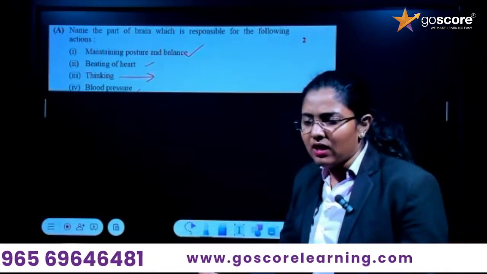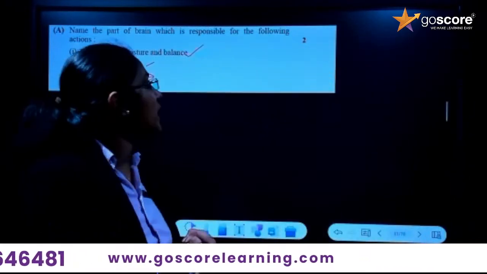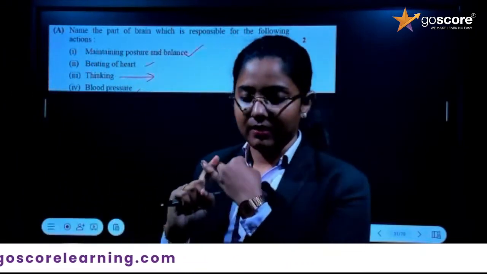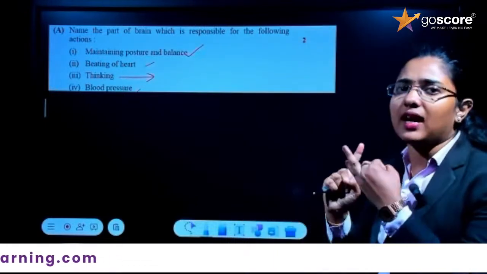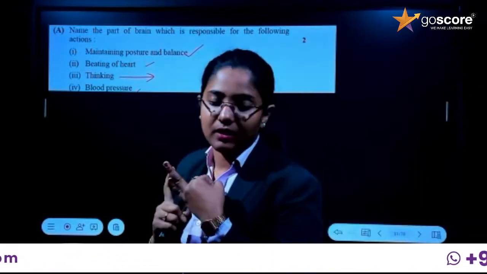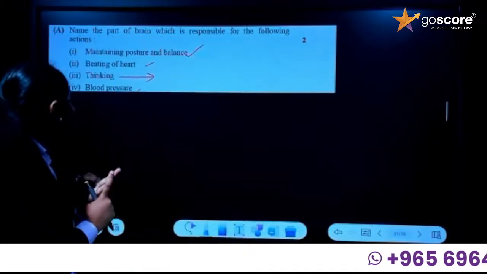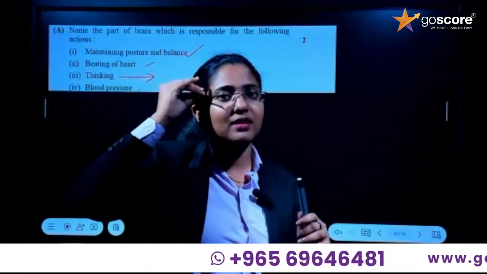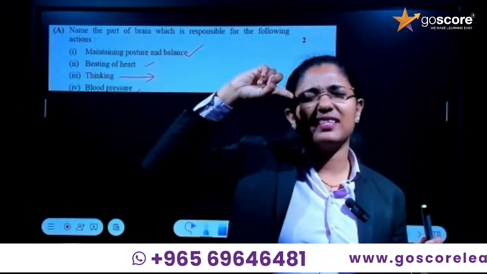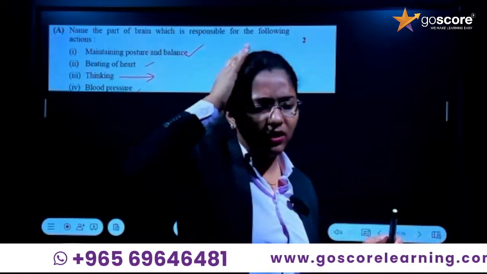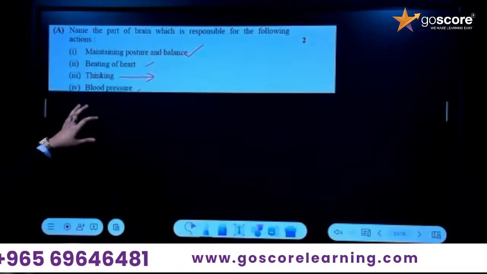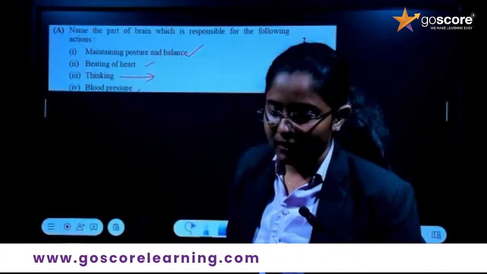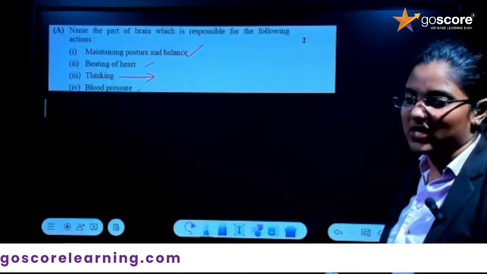So repeat it with me. Once again, we'll study this. The first one is maintaining posture and balance. It is done by the cerebellum. Then the second one, beating of the heart. It is done by the medulla. Then the third part, the thinking part. We think from this side, right? You put your finger like this. So it is from the forebrain, and particularly we could say it is the cerebrum. And then the fourth and last one, blood pressure, BP.